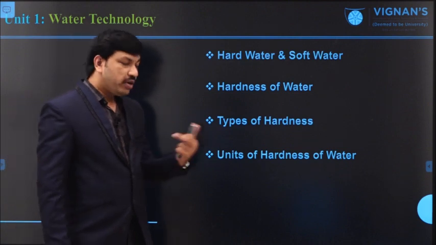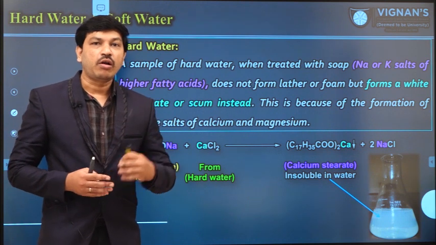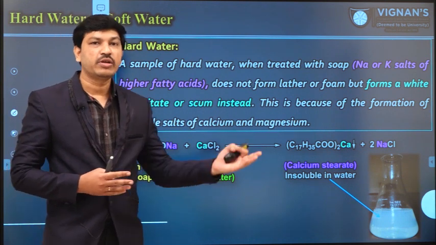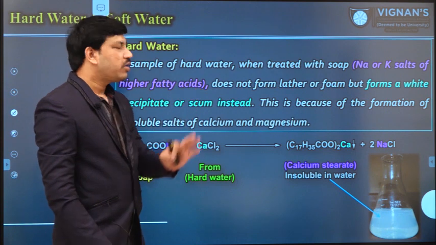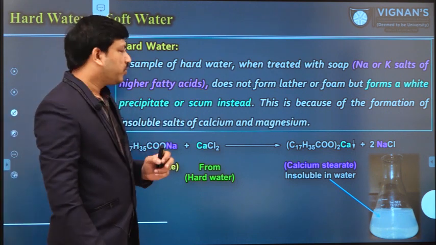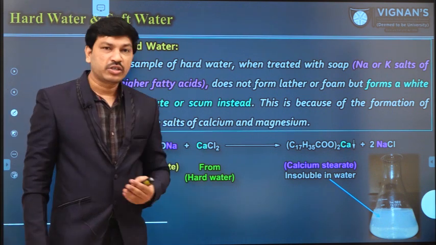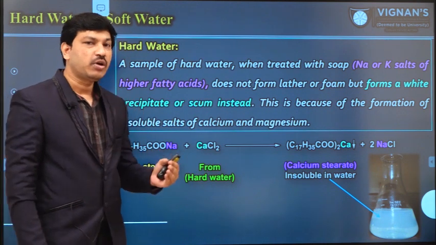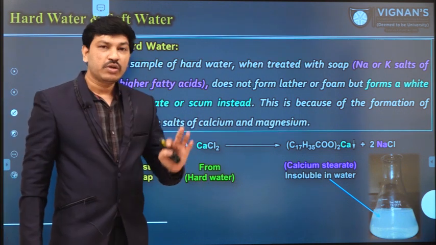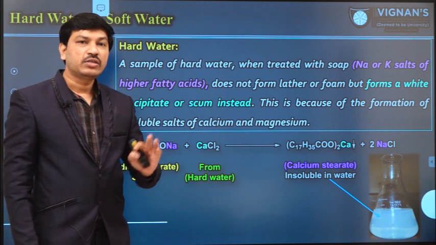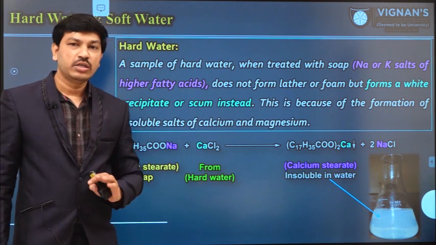In a previous session, we discussed that, irrespective of the source of water, each and every water sample always has some amount of impurities, like suspended impurities, dissolved impurities and colloidal impurities. Among those, dissolved impurities are one of the problematic issues, because we cannot see them; they are invisible impurities. Most of the inorganic salts like calcium, magnesium salts or sodium salts easily dissolve in water. Because of the presence of different types of salts, water always has some amount of hardness value. Based on that, water is divided into either hard water or soft water.